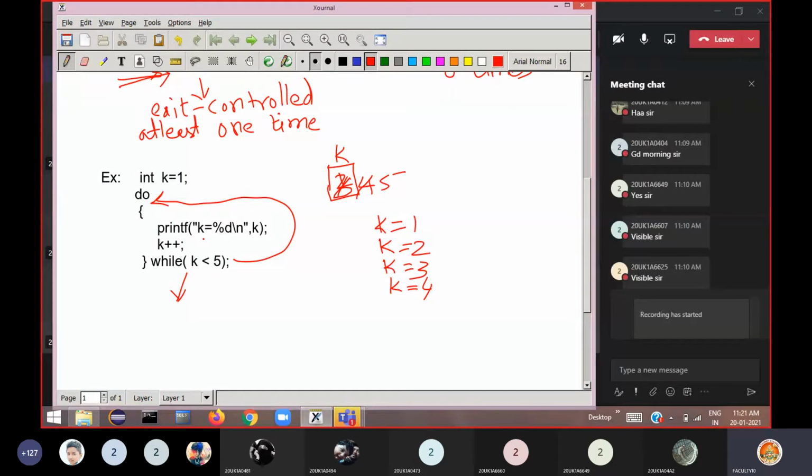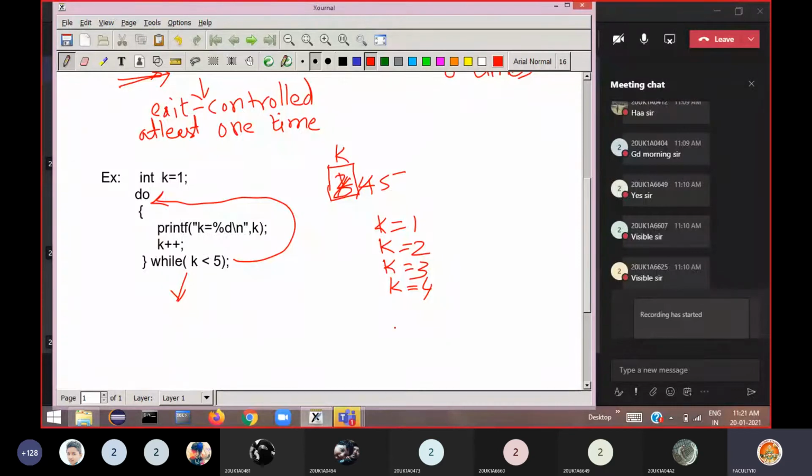Clear? Okay, so this is how this do while statement is executed. When we use this do while statement, we want the body of the loop to be executed at least one time. When we write different programs, we get some situations where the body of the loop has to be executed at least once. In such a case, we go for a do while statement or do while loop.